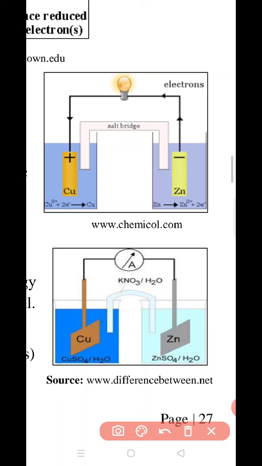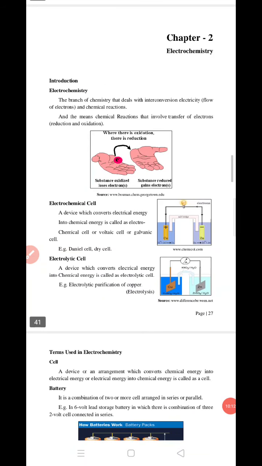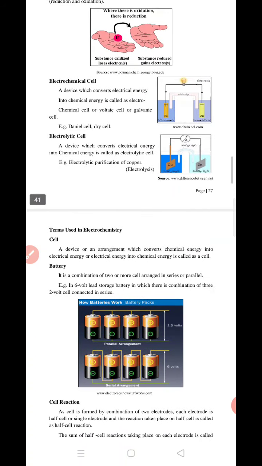In the electrolytic cell, there is a conversion of electrical energy into chemical energy. Why chemical energy? Because there is a deposition of copper on this copper plate and zinc on the zinc plate. So due to electrical energy, there is a formation of chemicals. That's why electrolytic cells are useful for conversion of electrical energy into chemical energy. So these are the two types of cell, electrochemical cell and electrolytic cell.